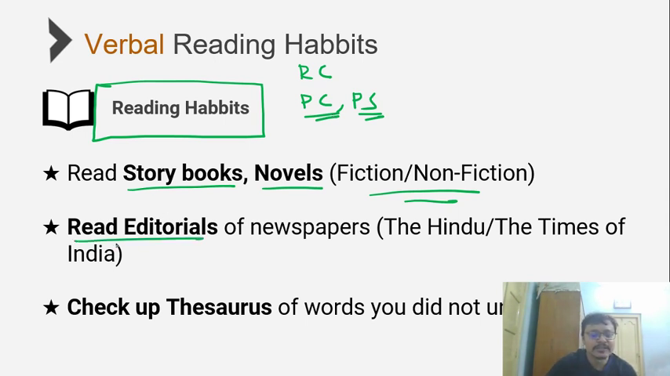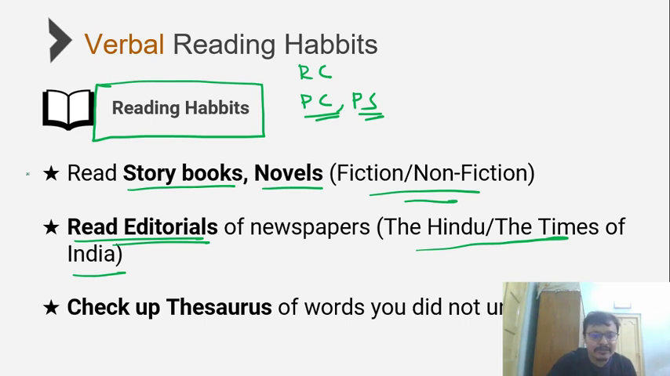Even more important than storybooks and novels is the concept of reading editorials of newspapers like The Hindu or the Times of India. Why? Because there the author writes passages in a logical sequence. He introduces a topic, he talks about it in a few paragraphs, and then he gives his opinion on the topic. So those will help you understand the opinion of the author, what the author is trying to say, so it will help you solve questions which are talking about what the author implies when he says this, or questions like the theme of a passage, tone of the author, and so on.